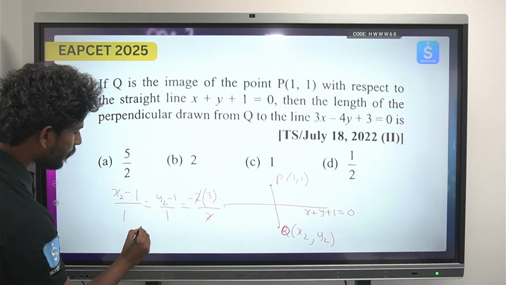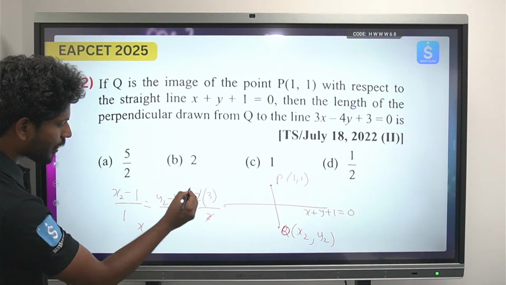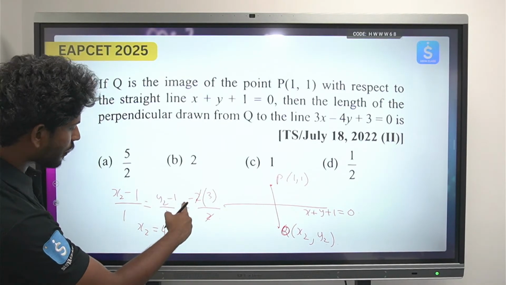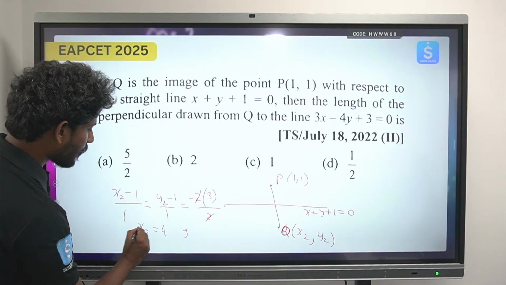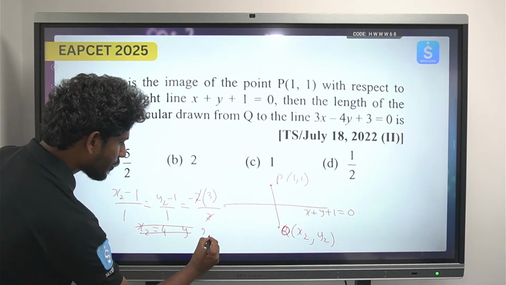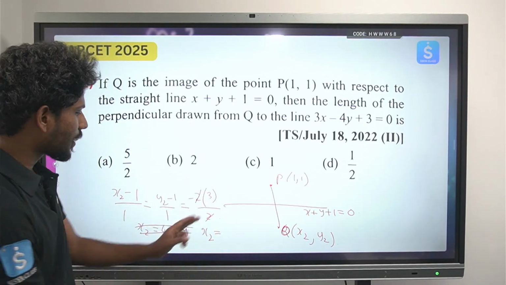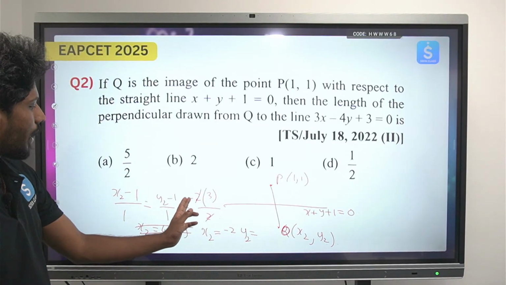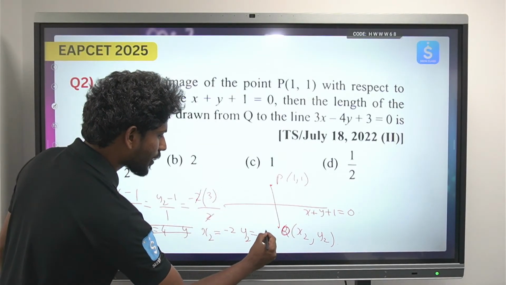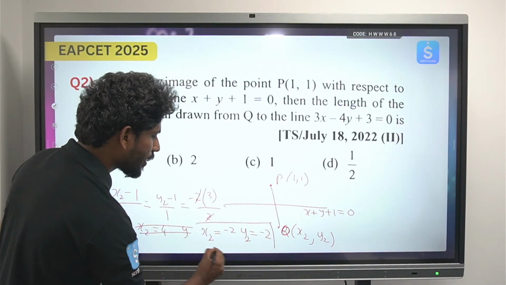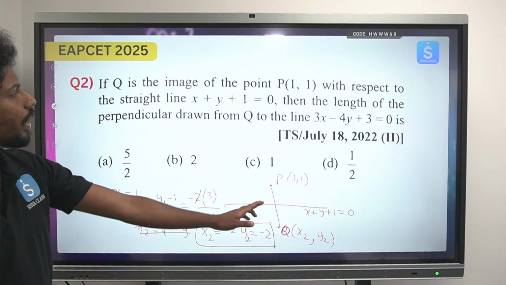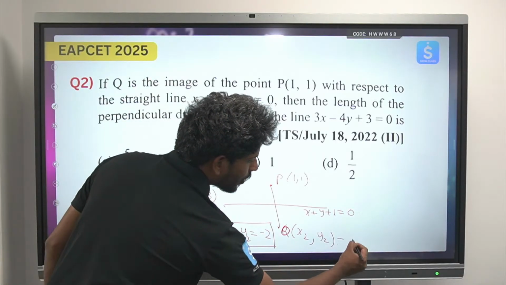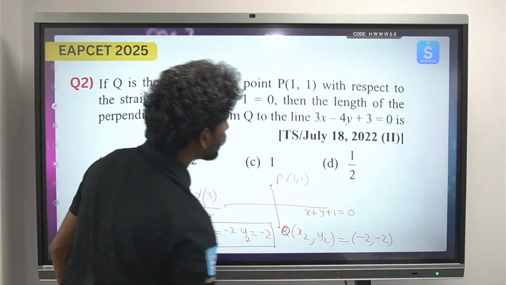So from here you will be getting x2 minus 1 equals to minus 3. So x2 is equals to, sorry, this is minus 3 plus 1. So x2 is equals to minus 3 plus 1, which will be minus 2, and y2 is equals to minus 3 plus 1, again it will be minus 2. So here we got 2 points, x2 is equals to minus 2, y2 equals to minus 2. So these two points we got, this is minus 2, minus 2. Okay, here it is clear. So the first step is clear.